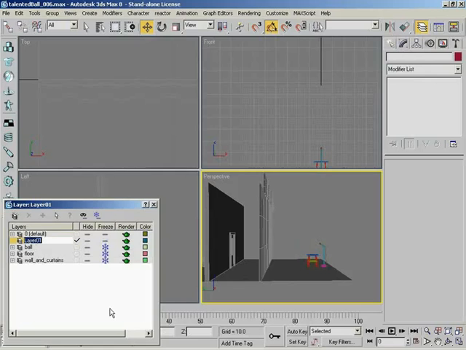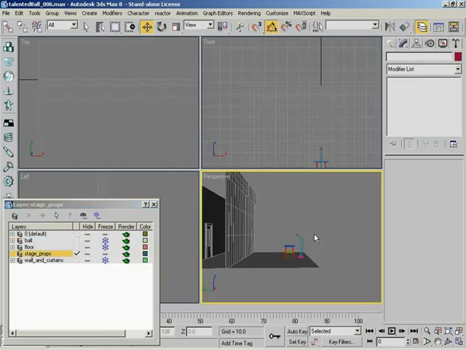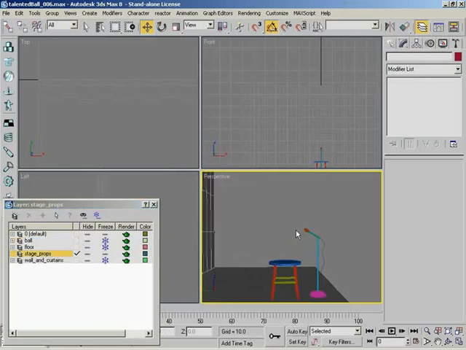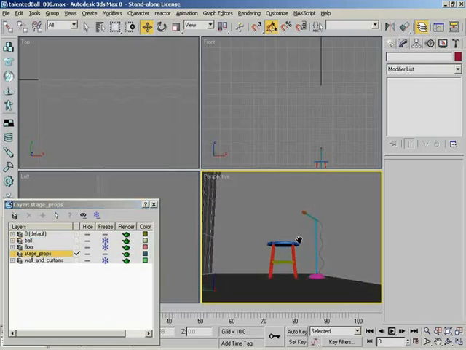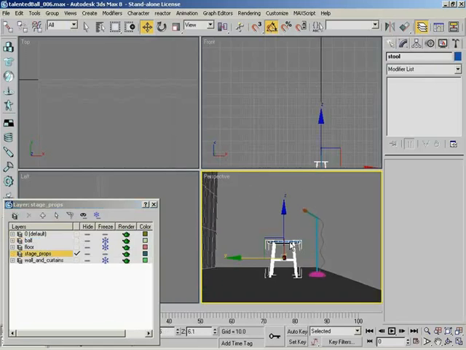Okay. We'll call this one Stage Props. All right, and this will contain our stool and our microphone. That's correct. So we'll go ahead and highlight that one. Now, before we can add these objects to the layer, we actually have to make a note of something. These objects are actually in group form right now. Now, in order to add a group to a layer, we actually have to open the group. Well, technically, to add all of the members of a group.